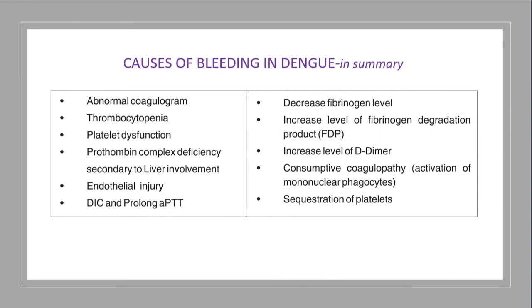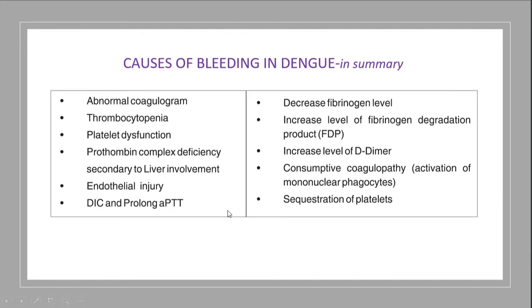And the causes of bleeding in dengue. There is an abnormal coagulogram, thrombocytopenia, platelet dysfunction, and prothrombin complex deficiency due to liver involvement. There is endothelial injury, as mentioned previously, but it is endothelial dysfunction as we now know.